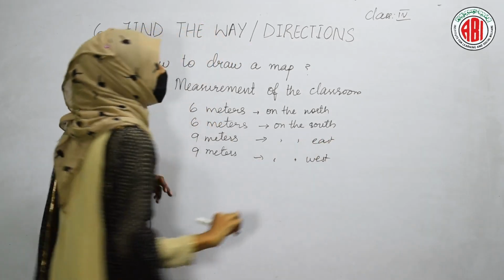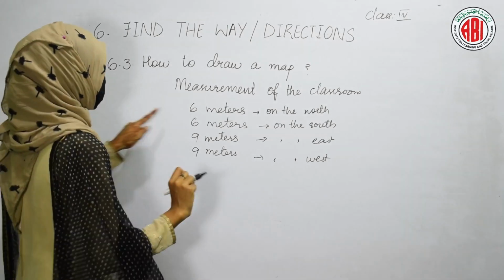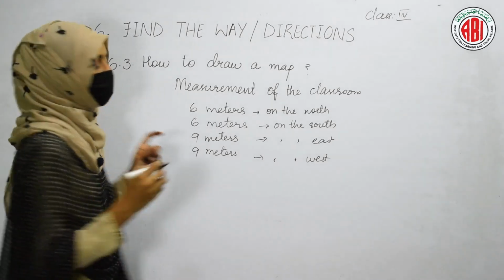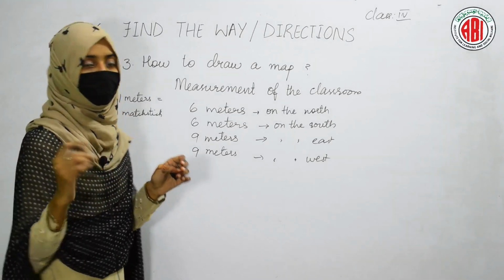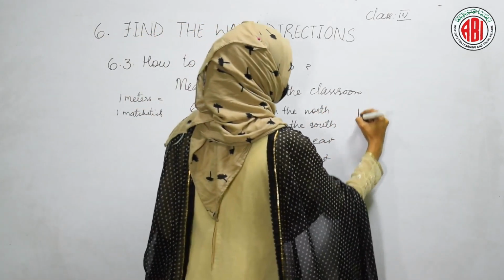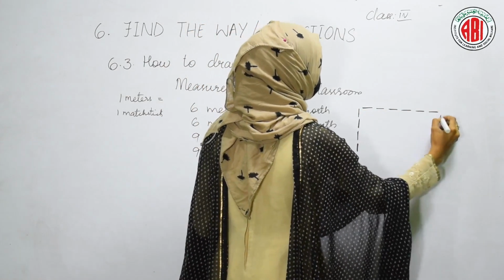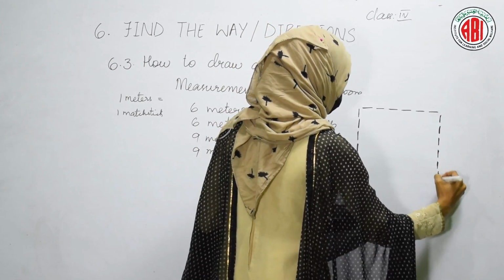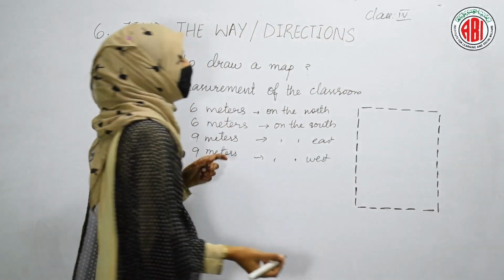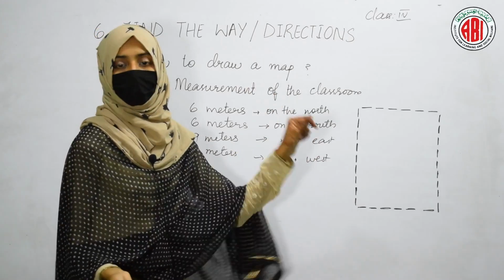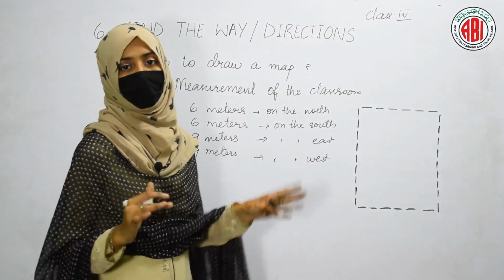Then they started keeping the matchsticks. Their teacher said that 1 meter is equal to 1 matchstick. They started arranging the matchsticks. In this way, they arranged 9 matchsticks on the west side, 6 matchsticks on the north side, again 9 matchsticks on the east side, and 6 matchsticks on the south side. In this way, they kept the matchsticks in the classroom in order to make a map of that classroom.